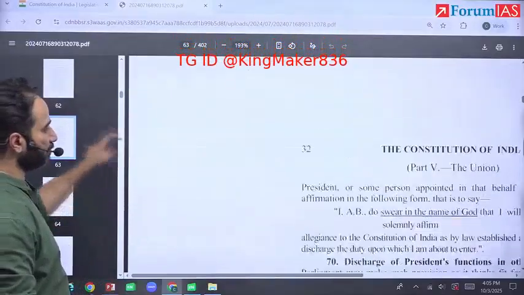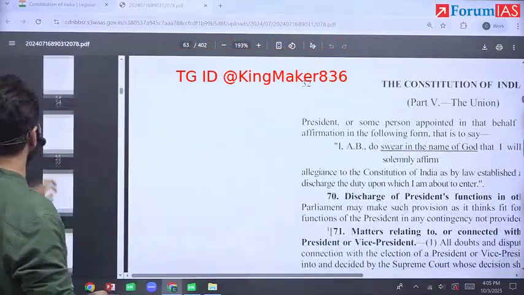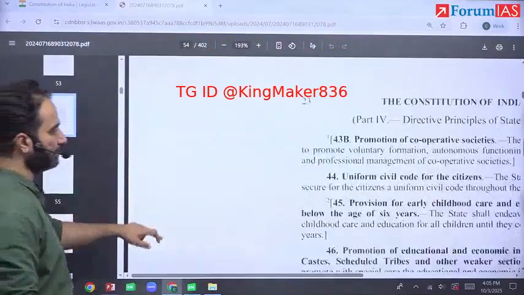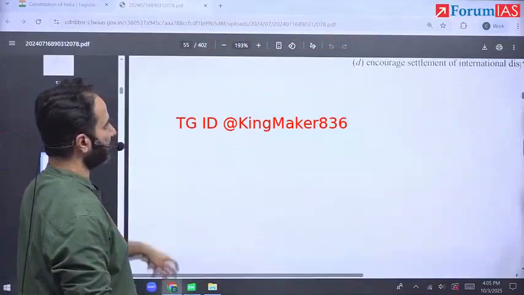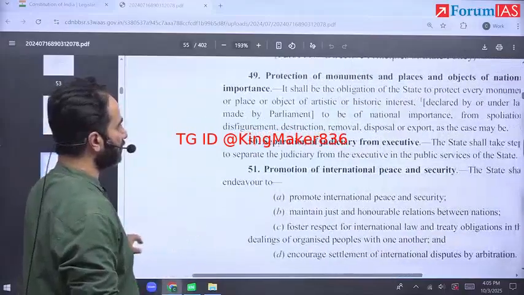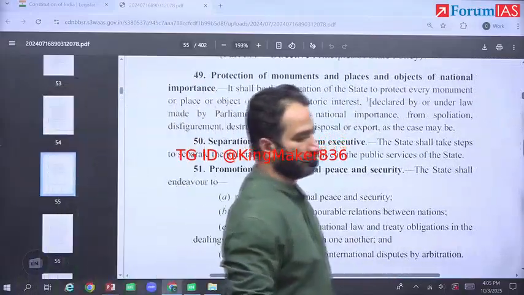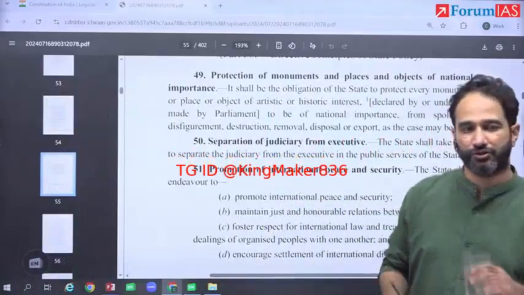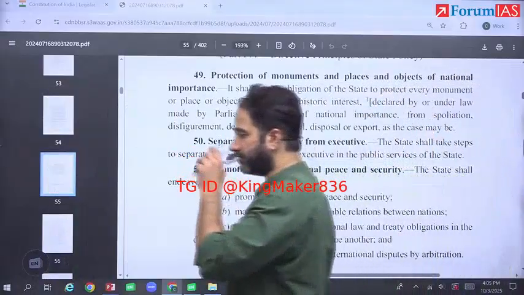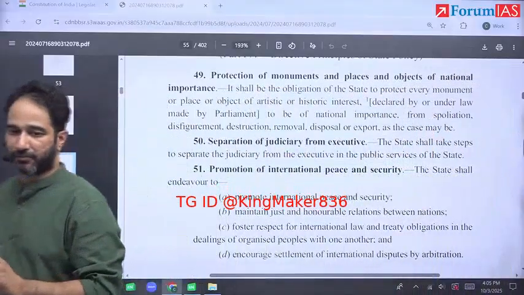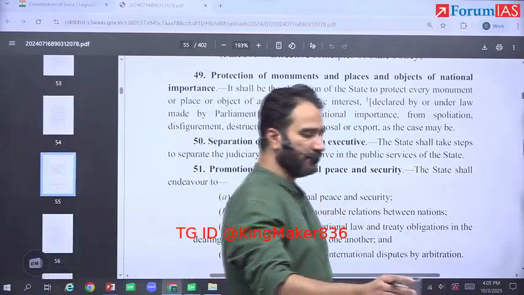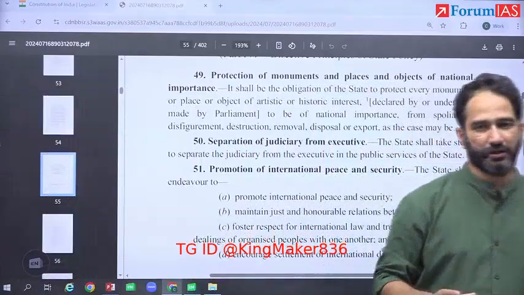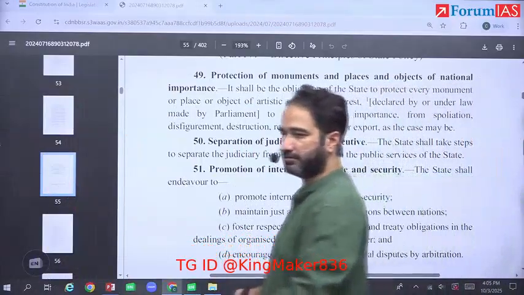And write down the last aspect. Article 50 in brackets DPSP provides separation of judiciary from executive in the public services of the state.